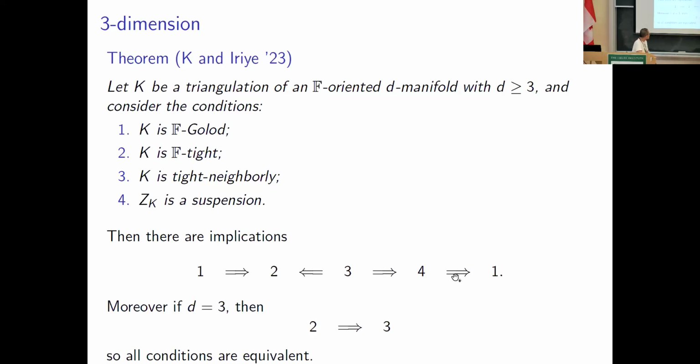In dimension 3, we know that the converse holds, so all of these conditions are equivalent. Golodness, tightness, tight neighborliness, and Z_K being a suspension are all equivalent.